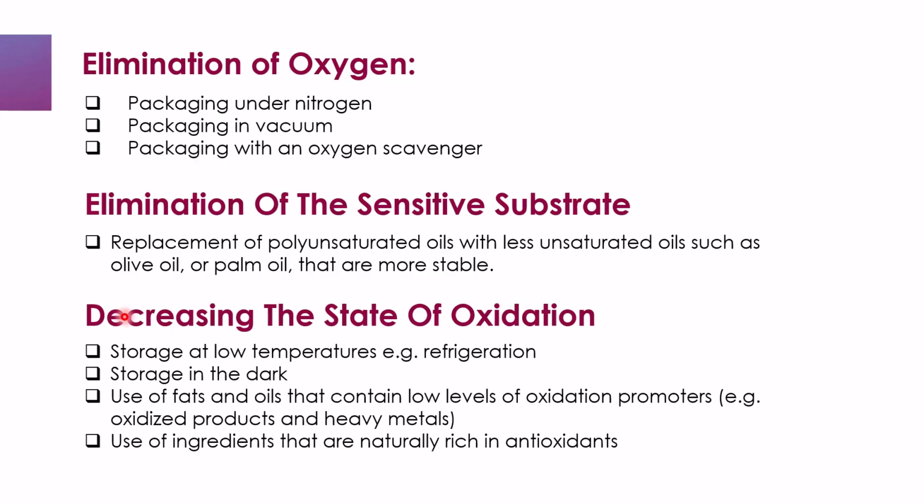Next is decreasing the rate of oxidation, and this can be done by: 1. Storage at low temperature, for example in a refrigerator. 2. Storage in the dark. 3. Use of fats and oils that contain low levels of oxidation promoters, for example oxidized products and heavy metals, and the use of ingredients that are naturally rich in antioxidants.